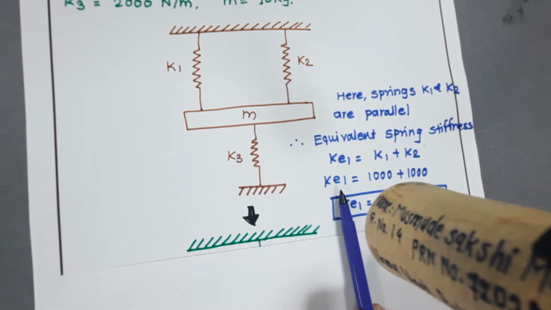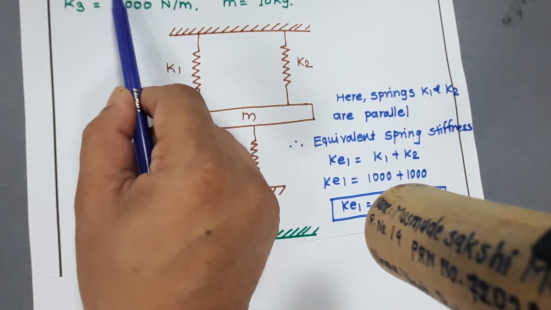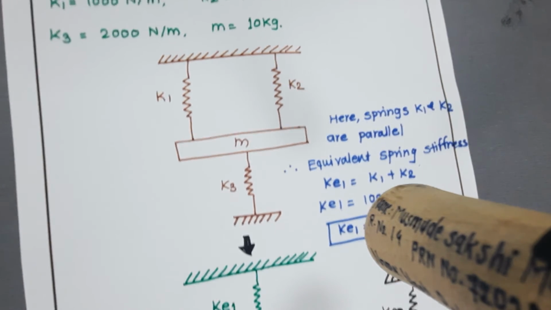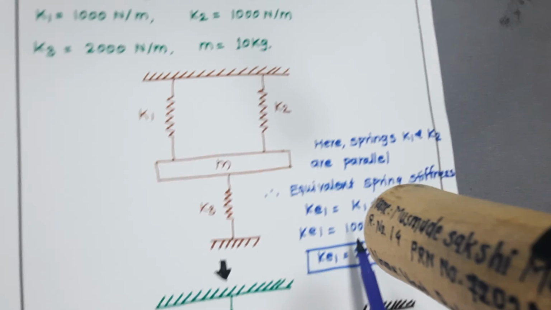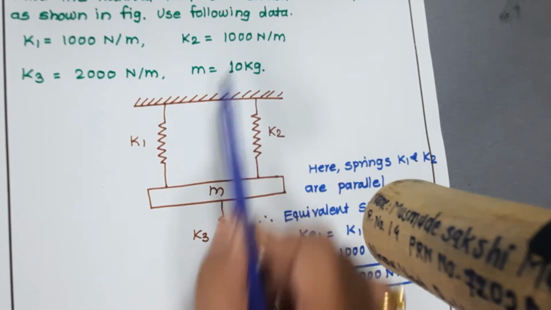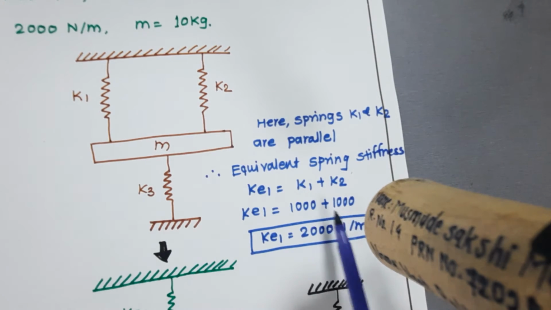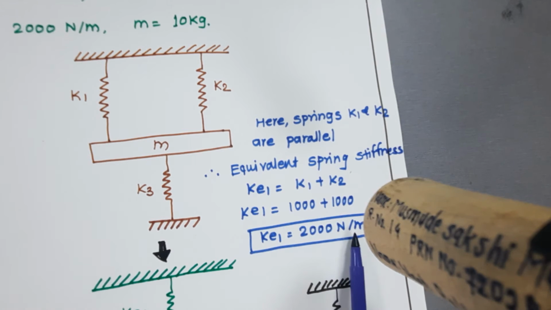The value of K1 is given as 1000 Newton per meter, plus the value of K2 is given as 1000 Newton per meter. So KE1 is equal to 2000 Newton per meter.